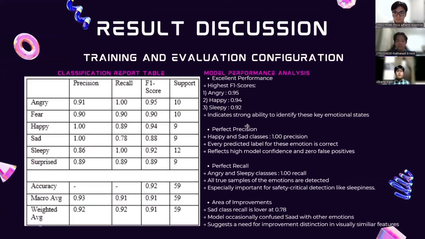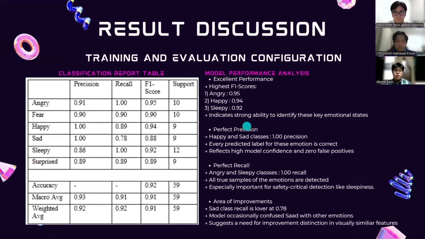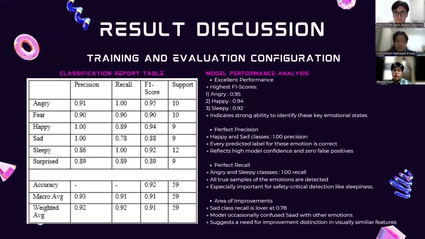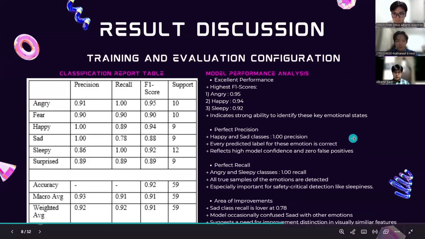For result discussion, we have the classification report table in which angry is 0.95, happy 0.94, and sleepy 0.92. That's the highest F1 score. For the precision score, we have happy and sleepy that got perfect precision, which reflects high model confidence and 0 false positives. And perfect recall: for angry and sleepy, we get a perfect recall, so that means that all samples are detected.